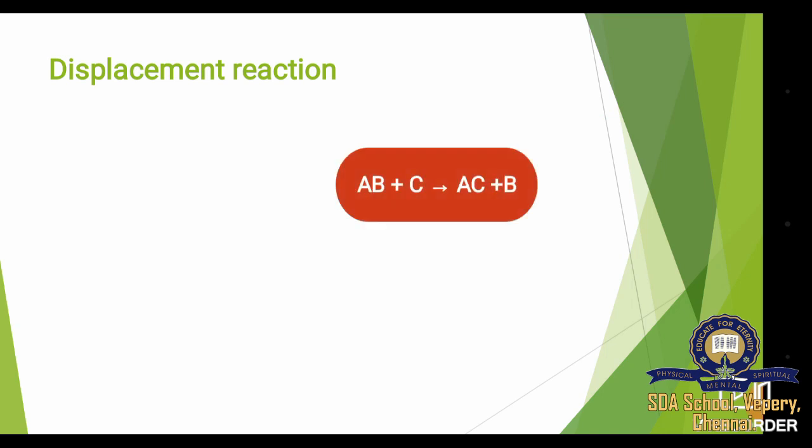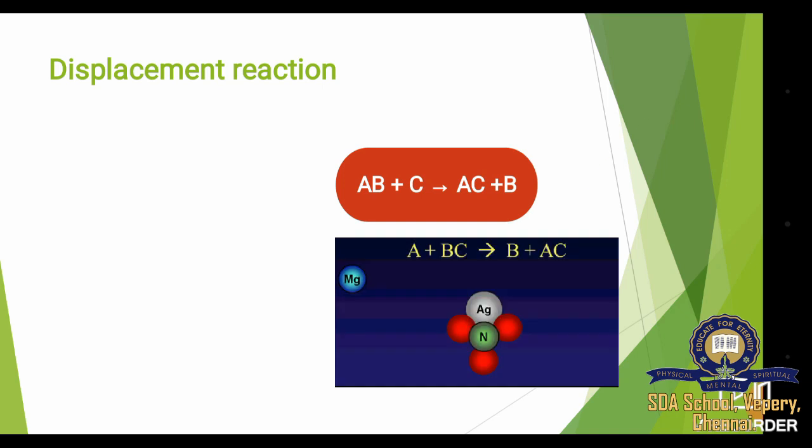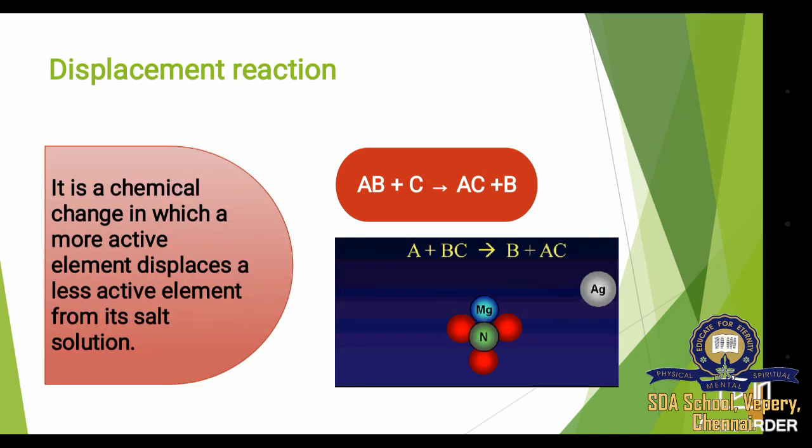Let's see the equation. AB plus C gives AC plus B. Here B is replaced by C. So it forms AC plus B. The definition for displacement reaction is, it is a chemical change in which a more active element displaces a less active element from its salt solution. So the more active element will replace the less active element. We can see what is meant by more active element and less active element in the next slides.